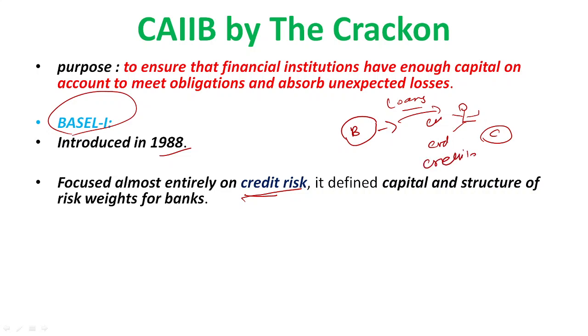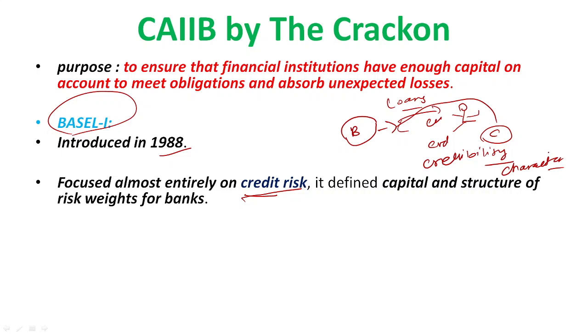Credibility. That means the ability of the customer to repay the loan. While we are giving loans, apart from the securities, the main important factors we consider are how the customer is, credibility, and another one is character.